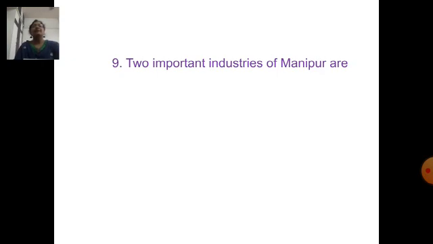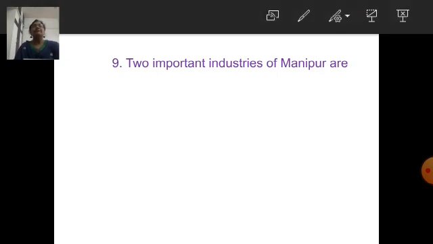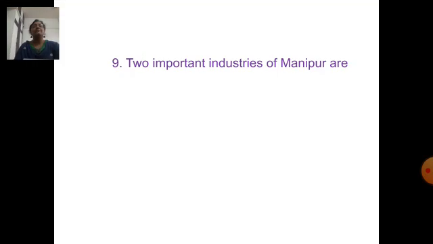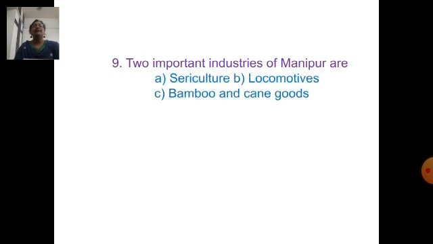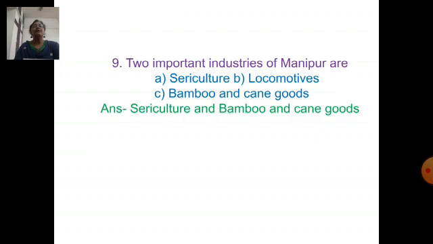Next question. Tell two important industries of Manipur. Options: A, sericulture. B, locomotives. C, bamboo and cane goods. Sericulture and bamboo and cane goods are two important industries of Manipur.